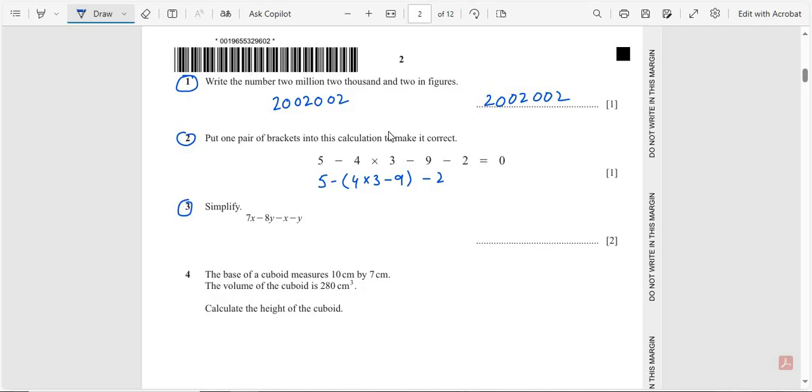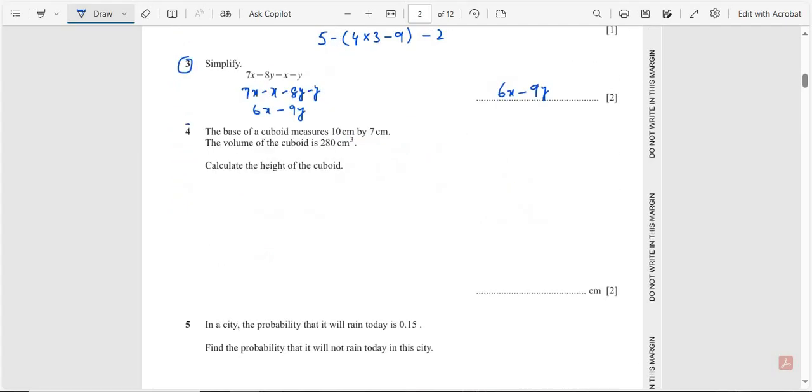Question number 3. Simplify 7x minus 8y minus 8x minus y. So rearrange this: 7x minus x minus 8y minus y. So 7x minus x is equal to 6x, minus 8y minus 1y. The sum of these values gives 9y. This is our final answer: 6x minus 9y.